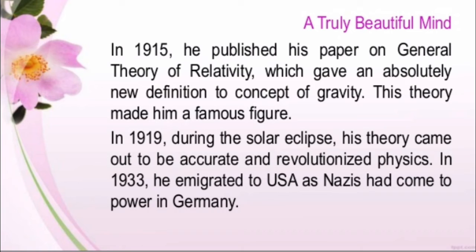So in 1915, it was a chapter which raised, he just raised the standard. He just became famous in this year, as he published his paper on his theory, general theory of relativity, which made him so famous, right? In 1919, during the solar eclipse, his theory came out to be accurate and revolutionized physics. So basically it was proven correct also. During one solar eclipse, ये show हो गया that this theory is perfectly accurate.